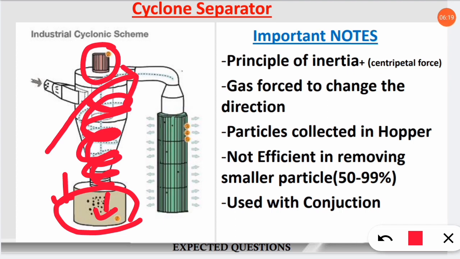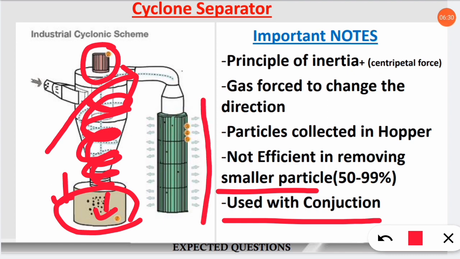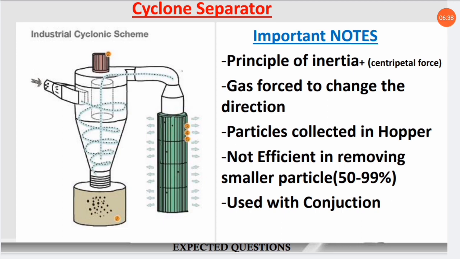Here we can see it is not efficient in removing smaller particles, similar to the previous one we have discussed. But when it is used in conjunction with another device, as you can see here, for example a Venturi scrubber, when they are coupled then their efficiency increases. So two things are important here.